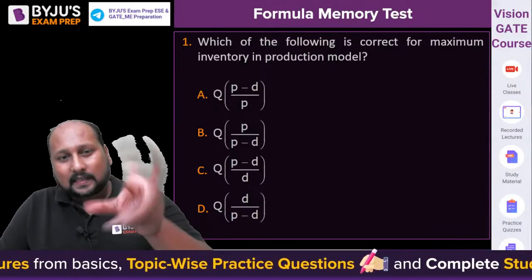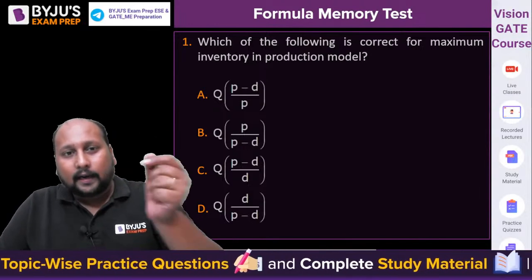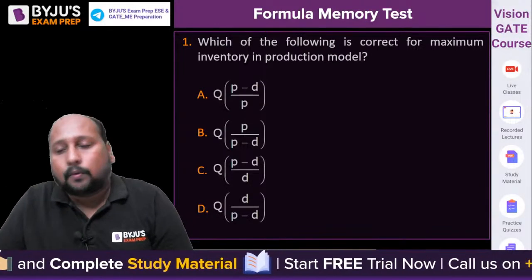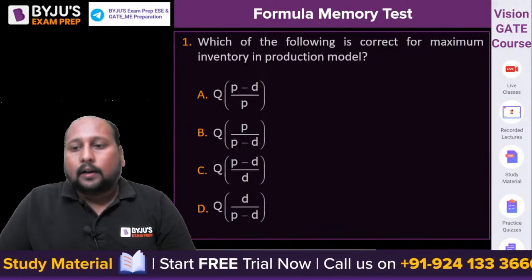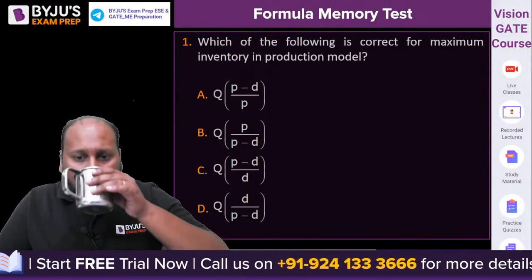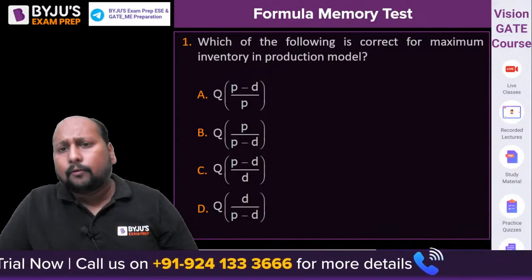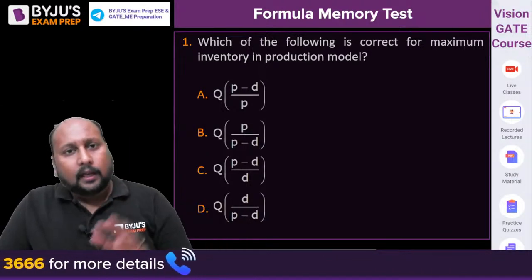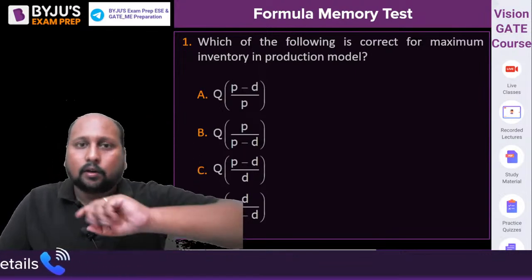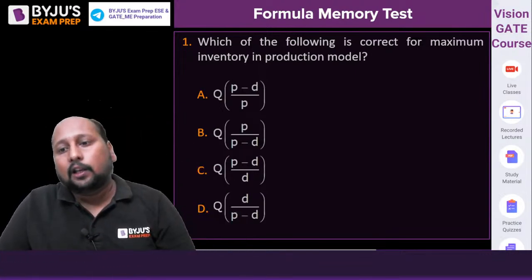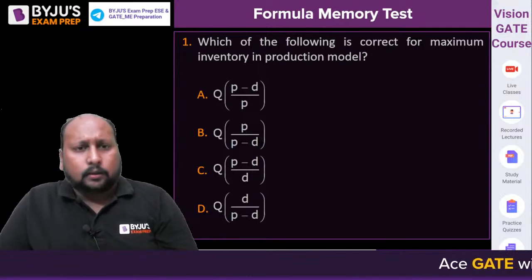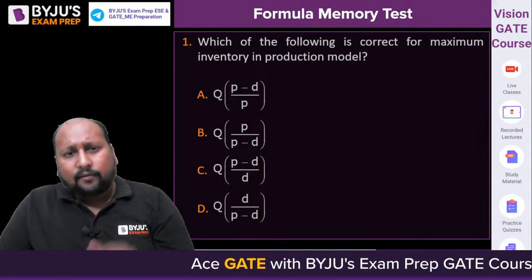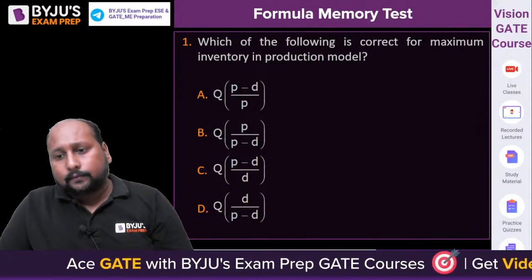Look, the formulas are set up this way so that you get a little confused, right? To clear the confusion, we have taken up these tricky, formula based problems. Let's see, A, B, C or D, what is the correct answer? Anyone? Whenever you have a doubt from the EOQ model, you have to draw the graph. In EOQ models, unless you draw the graph, you won't get complete understanding. So first of all draw the graph, your inventory versus time graph, and from there you will be able to get the correct answer.